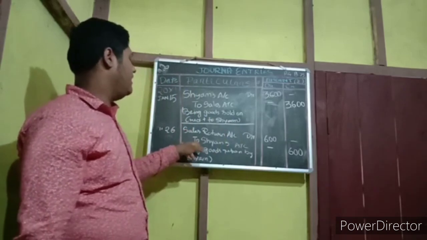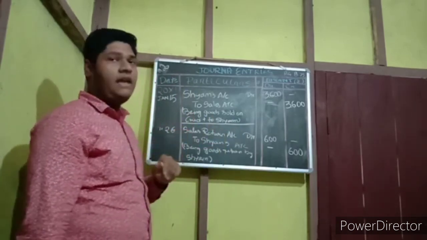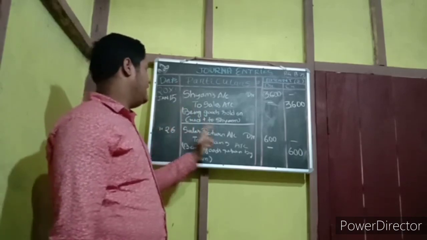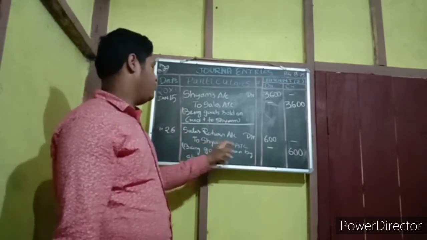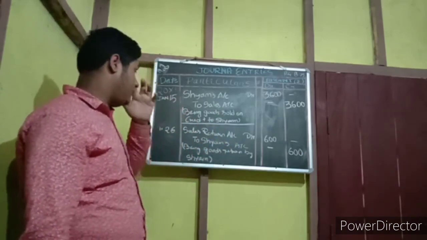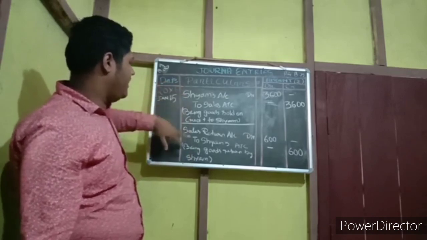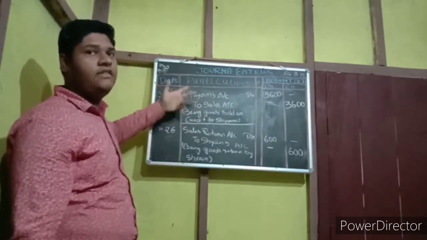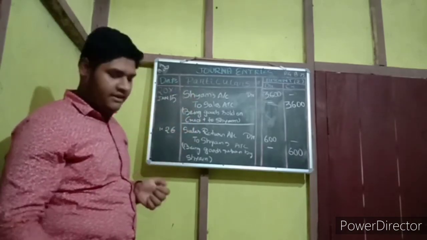So his name will be on the credit side. Debit sales return. Why? It's a loss, so it's on the debit side. Sham, he is returning us something. That's why to Sham. Or automatically, when we sold, Sham is on debit. When he is returning, Sham is on credit. So this is the entry which will change in sales and sales return. Okay.